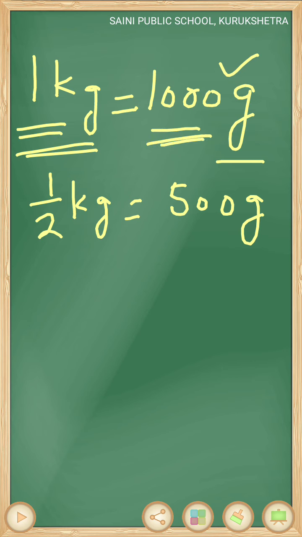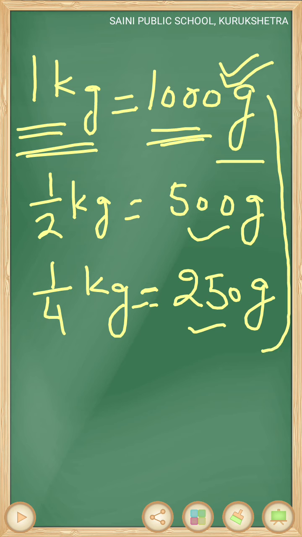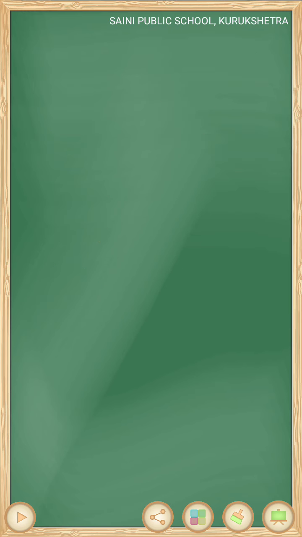So half kg is equal to 500 gram. 1 quarter kg is equal to 250 gram. Okay. 1 kilogram is equal to 1000 gram. Half kilogram is equal to 500 grams. And 1 quarter kg is equal to 250 gram. You must know these units because these are used for measuring vegetables and a lot of objects like your books, notebooks, your bags, etc.